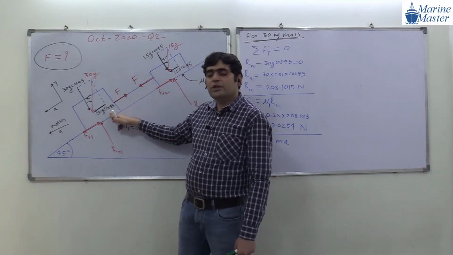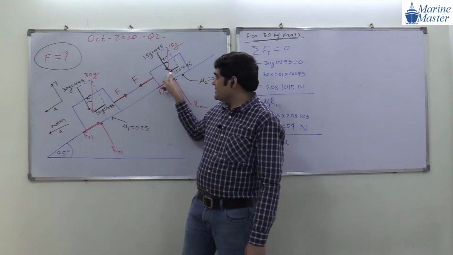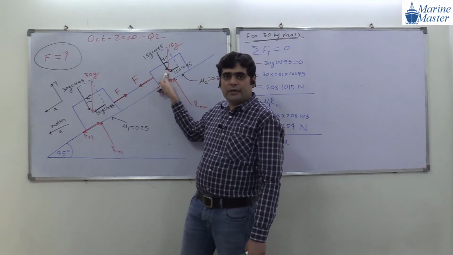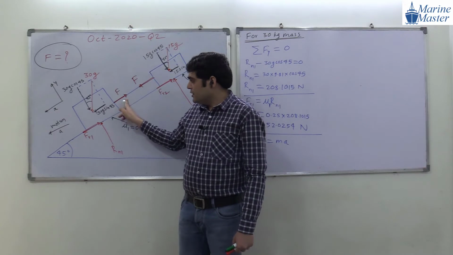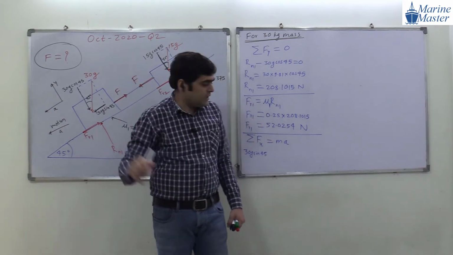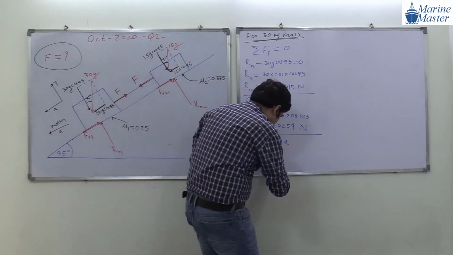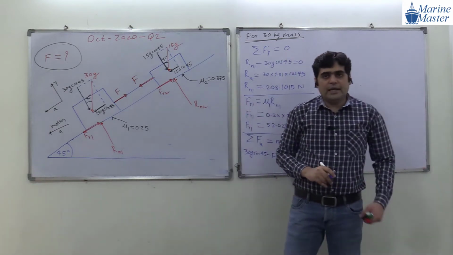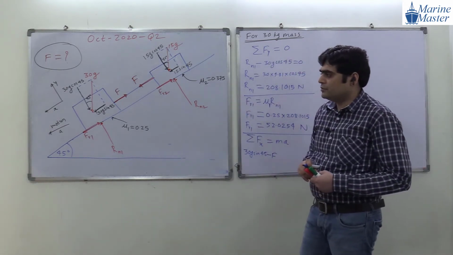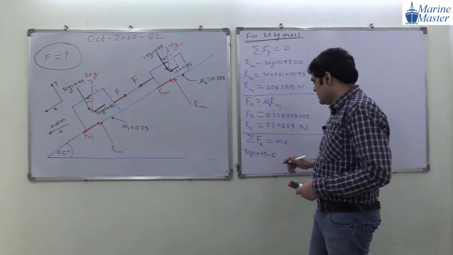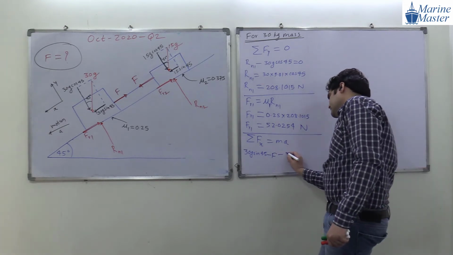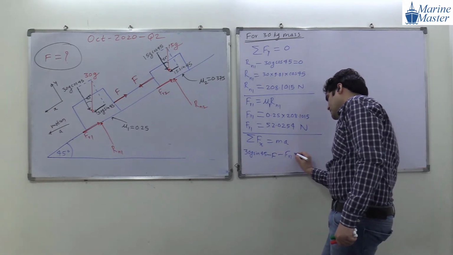This F is acting on the 30 kg mass. This F is acting on the 15 kg mass. Okay. Try to see the point here, everyone. So this F is in the opposite x direction, minus F. Any other force, guys? Everyone observe the scenario. Is there any other? Minus Fr1